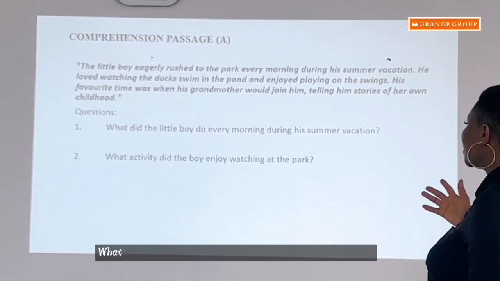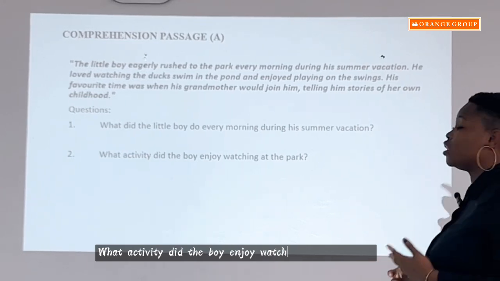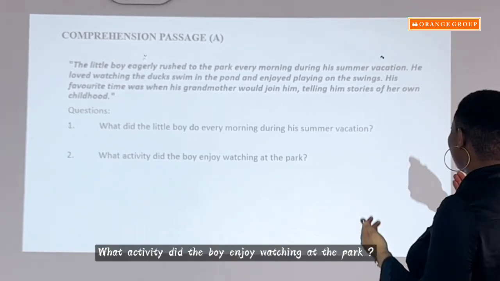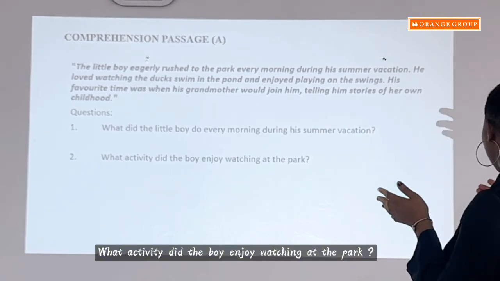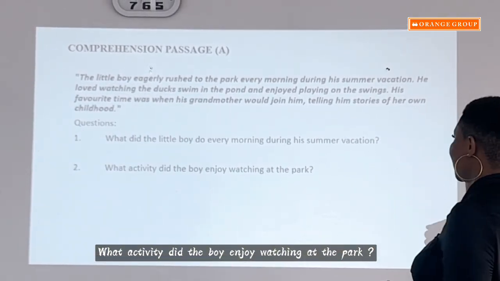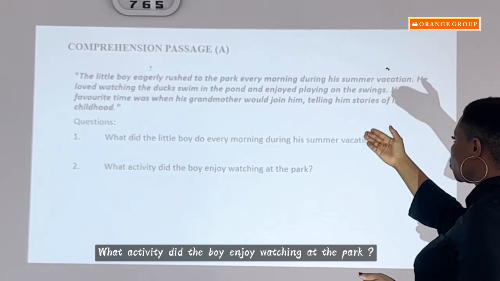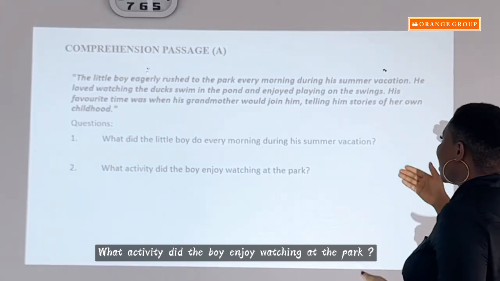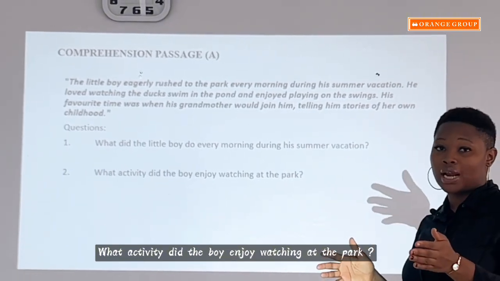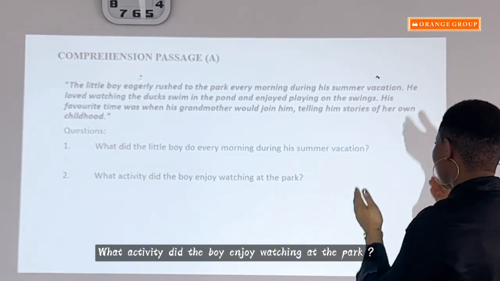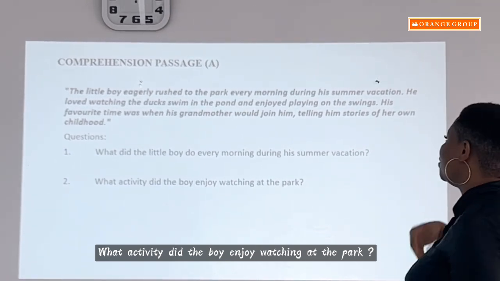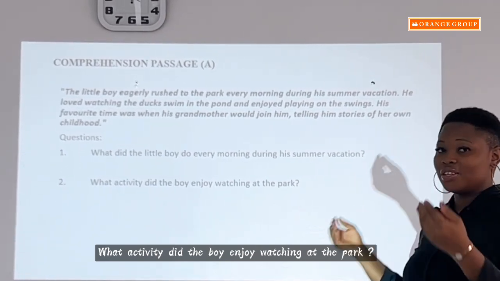Number 2 says, what activity did the boy enjoy watching at the park? If we've read this together, we would go and look for this answer. He loved watching the dogs swim in the pond and enjoyed playing on the swing. So it is a direct and straightforward question and answer. What activity did the boy enjoy watching at the park? He loved watching the dogs swim in the pond and enjoyed playing on the swing.